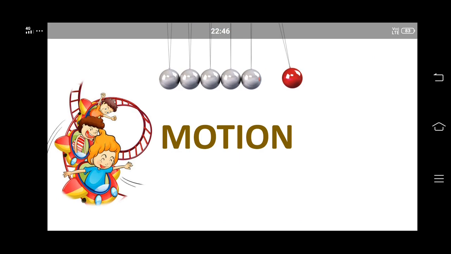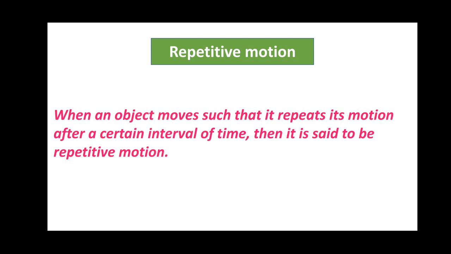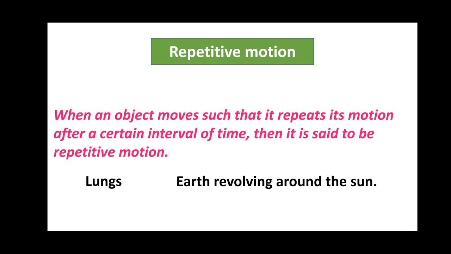Today, let us learn about repetitive motion. When an object moves such that it repeats its motion after a certain interval of time, then it is said to be repetitive motion. For example, the motion of our lungs when we are breathing in and breathing out, and the Earth revolving around the sun are examples of repetitive motion.